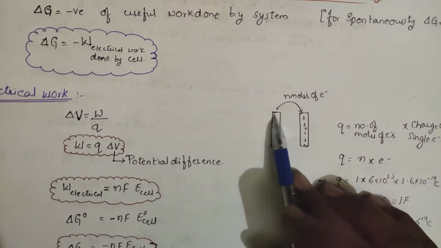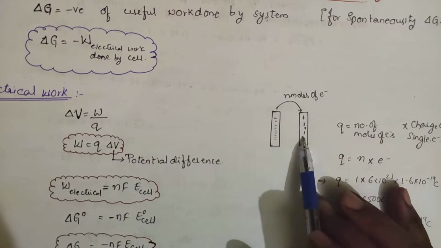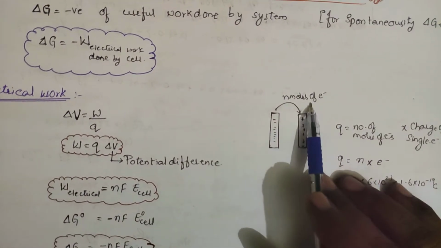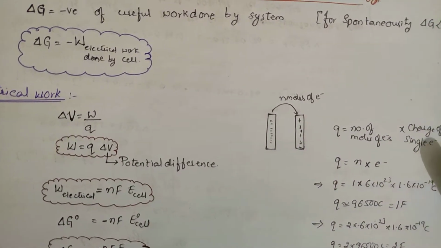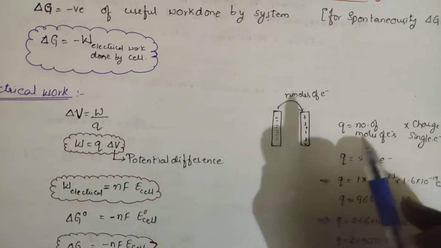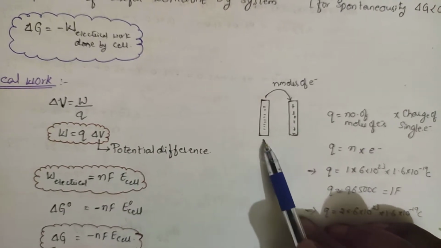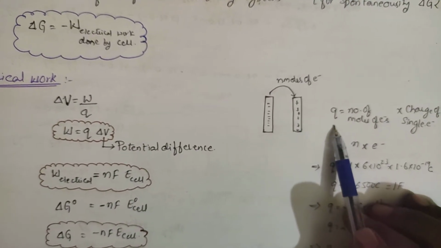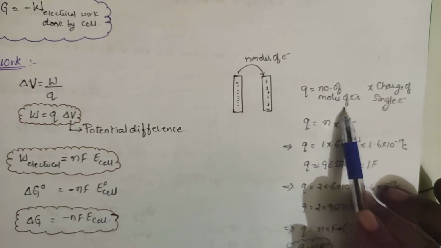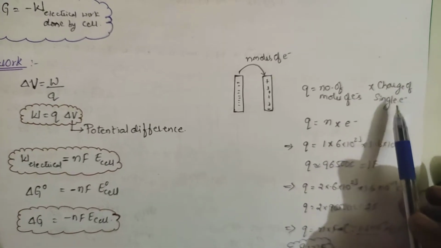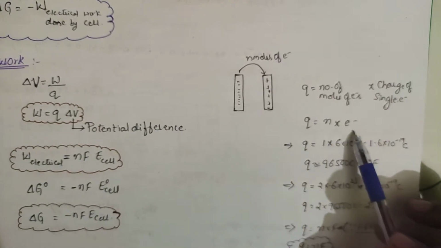Okay, suppose you assume that there is one anode rod, and from there to the cathode rod there will be transfer of n moles of electrons. 1 mole of electrons means 6 into 10 power 23 electrons. 2 moles means 2 into 6 into 10 power 23 electrons. I am telling n moles of electrons, so n into 6 into 10 power 23. The number of electrons transferred from one electrode to the other is called charge. Charge is nothing but the number of moles of electrons, and each electron carries some amount of charge with it, right? So Q is represented by the number of moles of electrons and the charge of each electron. So Q is equal to n times the charge.